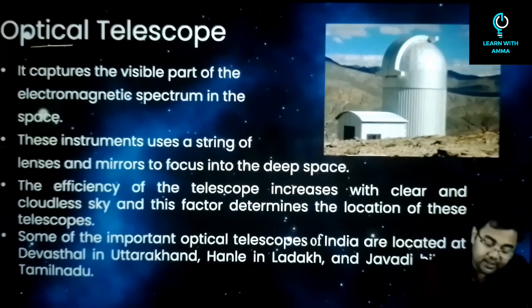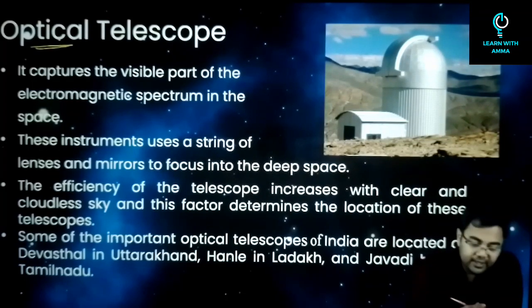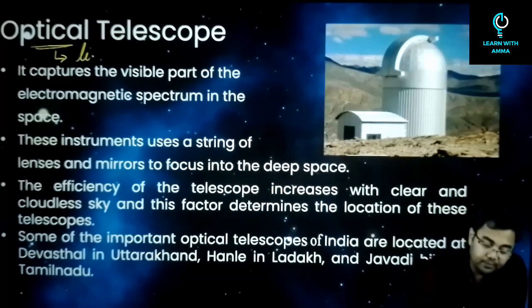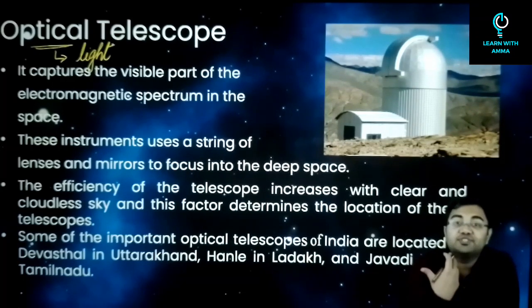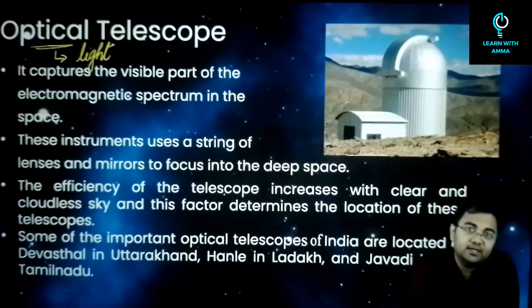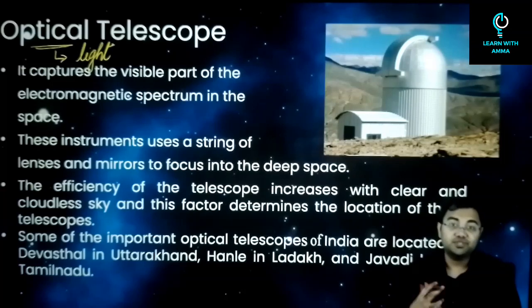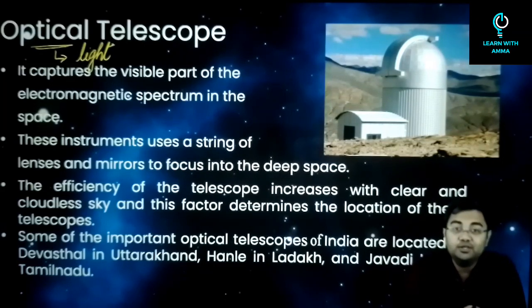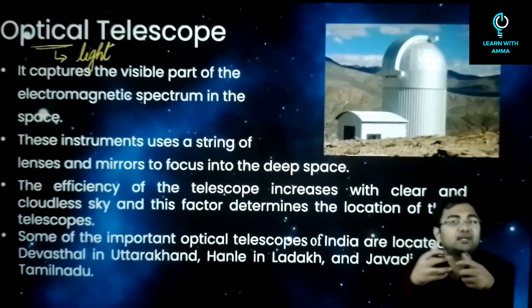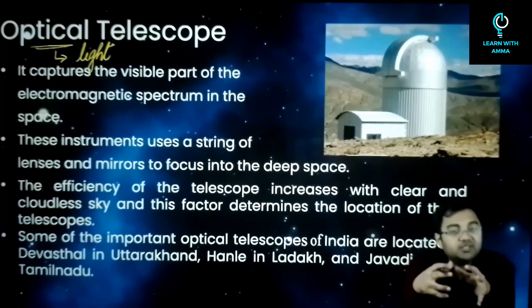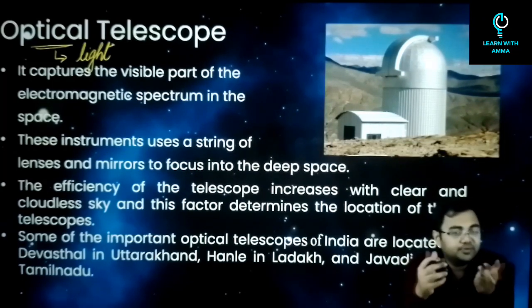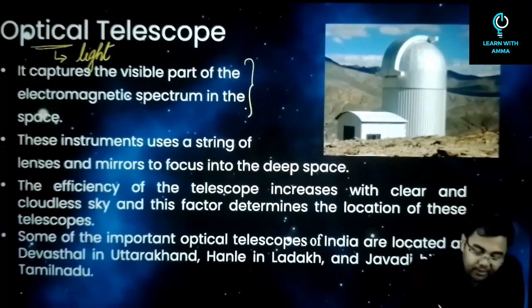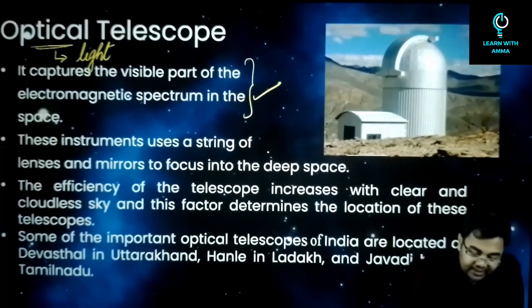When I say optical, anything that has optical in it means we are talking about light, that is the visible part of the light, the white light as we say. This is the light used by an optical telescope. For example, a normal lens is a kind of optical telescope, because it uses normal visible light to make observations. It captures the visible part of the electromagnetic spectrum in space.